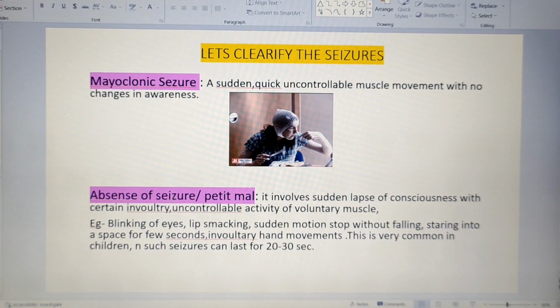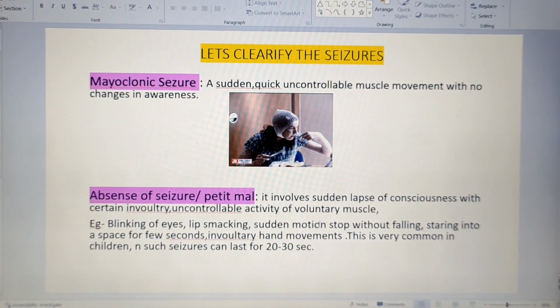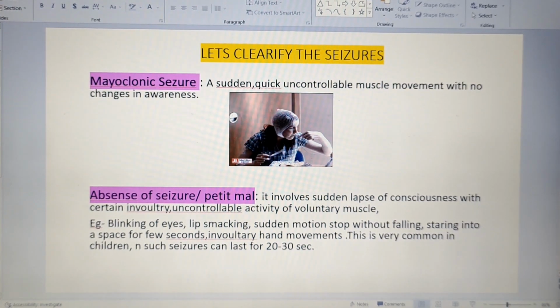No, it is not a complete seizure, but it is a type of seizure which affects such motion changes, like blinking of eyes, lip smacking, sudden motor stop, staring at one particular space for a few seconds, and involuntary hand movement, especially the palm movement. Clear? So these are what we have discussed about abnormal motor experience.